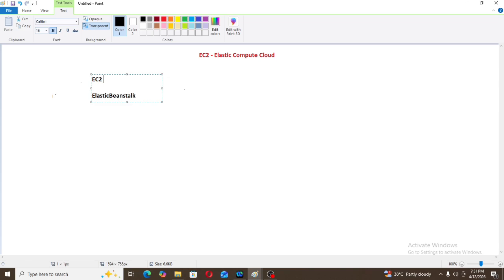Then what is platform as a service? In platform as a service, data and application are managed by the customer. Operating system, storage, server, network, virtual machine are managed by AWS. Here EC2 is an infrastructure as a service. It means in EC2, data, application, and operating system are managed by the customer. And Elastic Beanstalk is a platform as a service in which data and application are managed by the customer, then operating system, storage, network, server, virtual machine are managed by AWS.